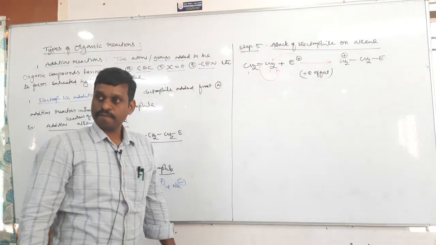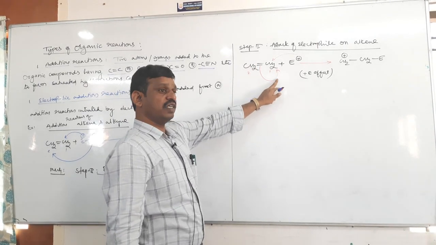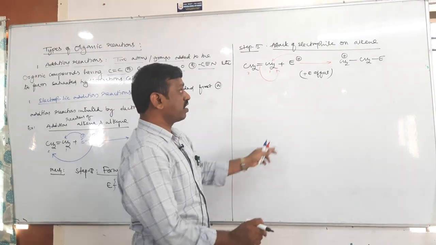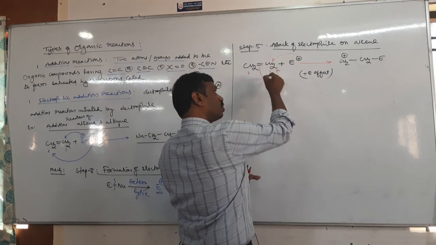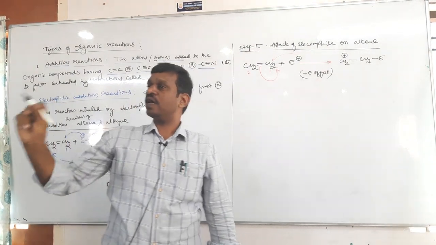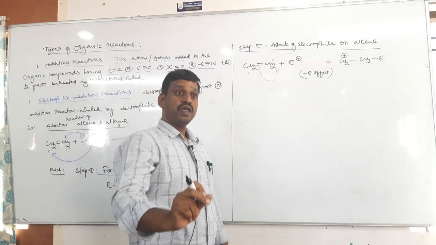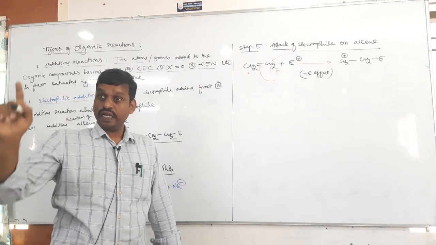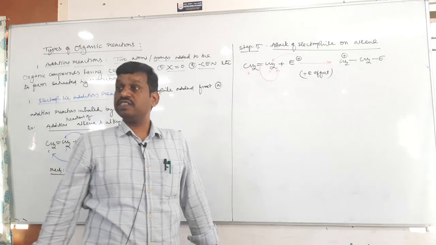What is the plus E effect? Complete transfer of electrons takes place towards the attacking reagent. Here the attacking reagent is the electrophile. The electrophile attacks this carbon, and towards the attacking reagent the pi electrons are again shifted. So shifting of pi electrons towards the attacking reagent is a plus E effect. Remember, all electrophilic addition reactions involve the plus E effect. In the electromeric effect also we have written this example.